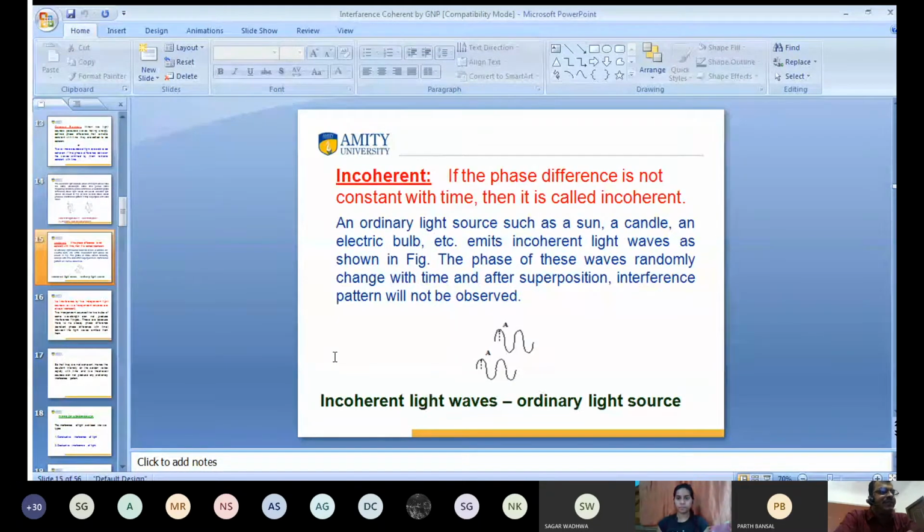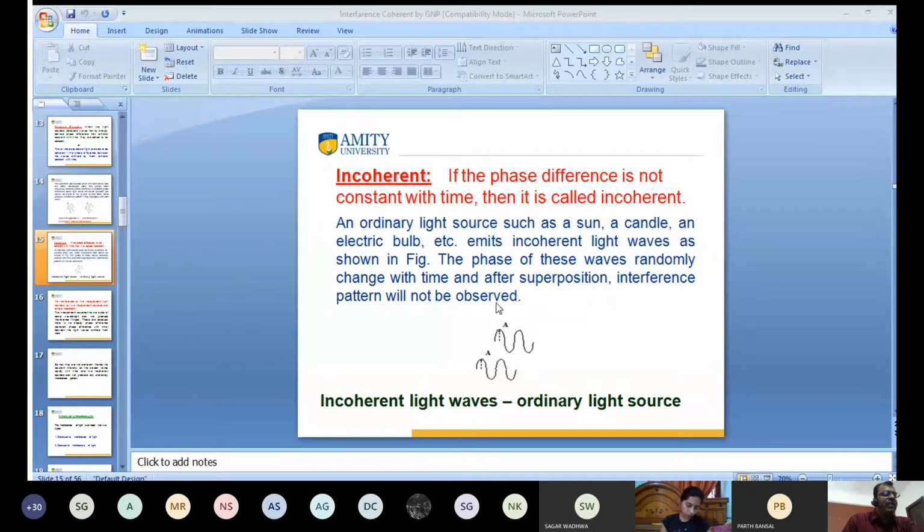Next is incoherent. Incoherent means they are not in the same phase; they do not have a constant phase difference. They are randomly distributed. Ordinary light sources like the sun, a candle, or an electric bulb emit incoherent light, because the phase of the wave changes randomly with time.